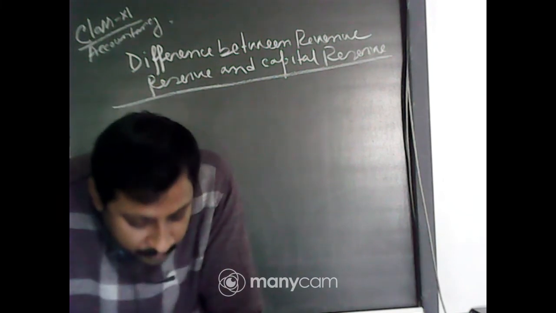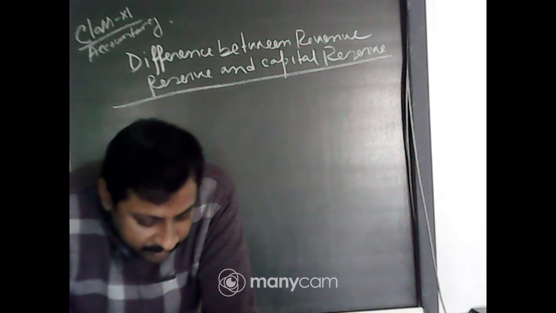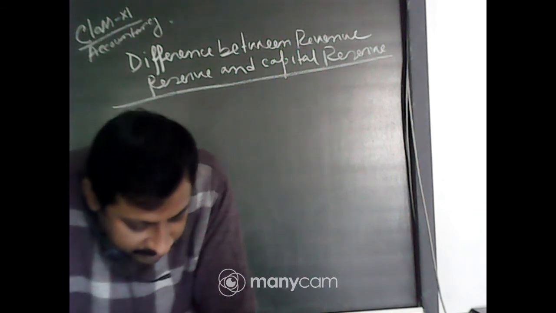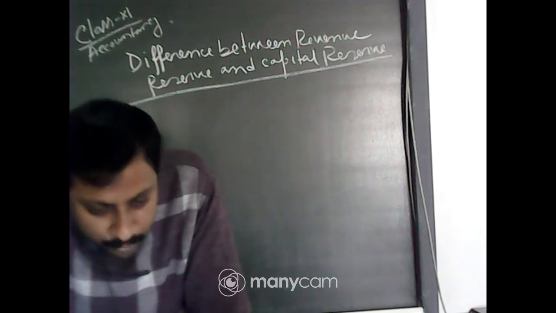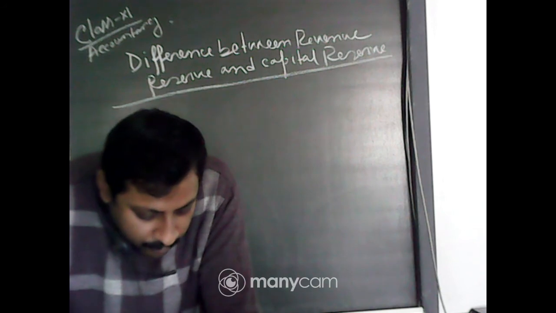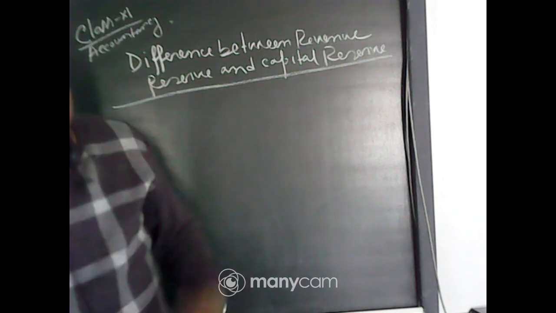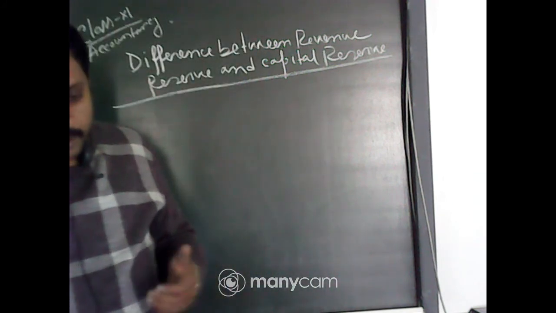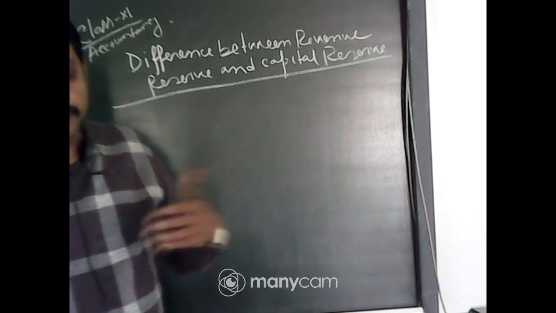Now what is the purpose of revenue reserve and what is the purpose of capital reserve? Now the second difference. Revenue reserve is actually created to strengthen the financial position, to meet unforeseen contingencies or for some specific purposes.